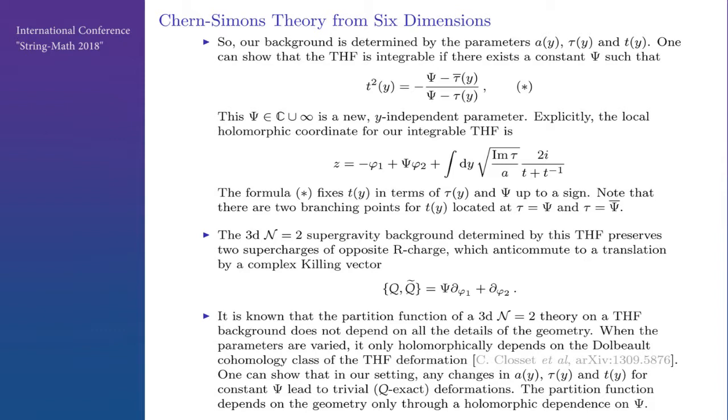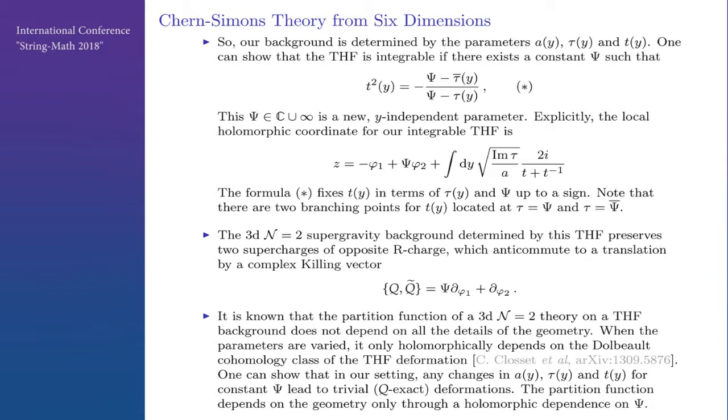So it is known that the partition function of a 3D N=2 theory on such a background does not depend on all details of the geometry. In fact, when we change the geometry, it only depends holomorphically on the Dolbeault homology class of the THF deformation. And one can show that in our setting, any changes in A of y, t of y, or tau of y for fixed psi lead to trivial, that is Q-exact, deformations.